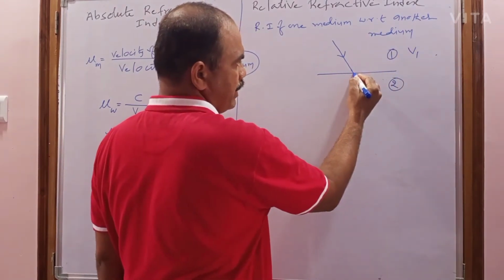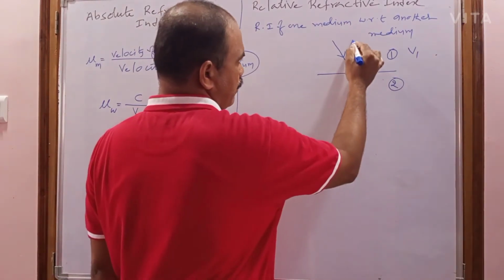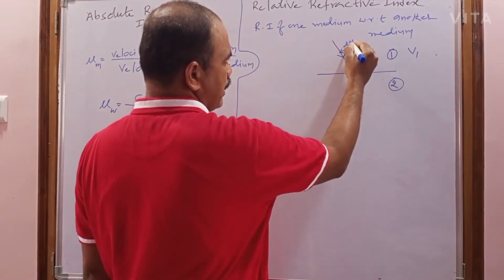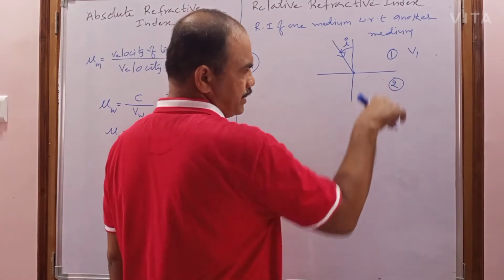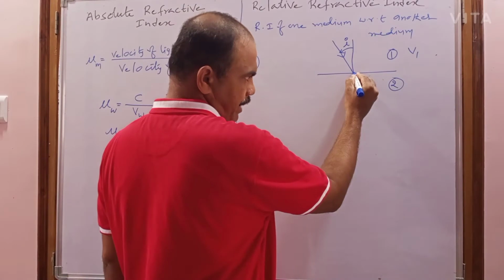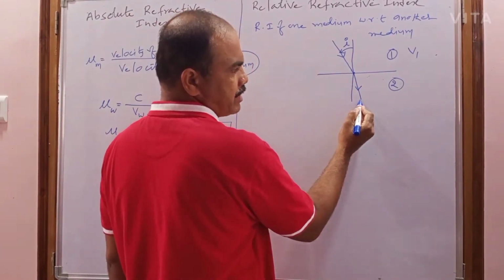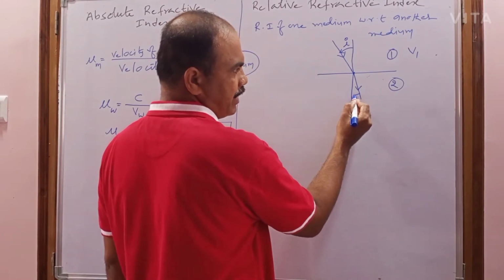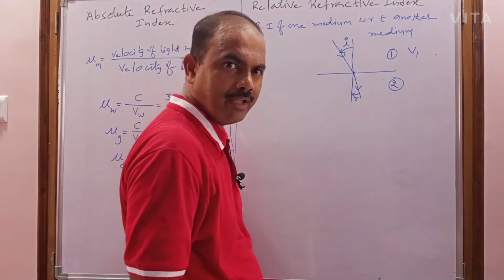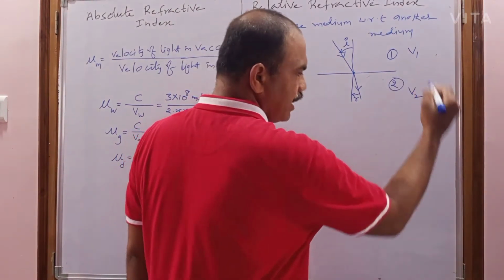It is incident on the surface, and to know how it enters the next medium, you draw the normal. The angle between the normal and the incident ray is known as the angle of incidence. When it enters the next medium, it does not continue on the same path; the path changes. Let us imagine it bends towards the normal. The light entering the next medium is known as the refracted ray. The angle between the refracted ray and the normal is called the angle of refraction. When it enters the second medium, it travels with some velocity, which we will consider v2.